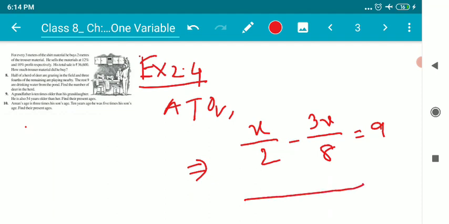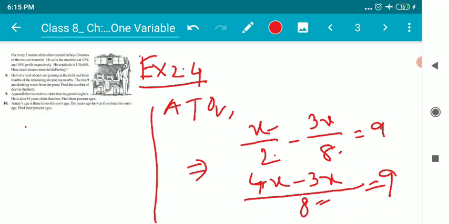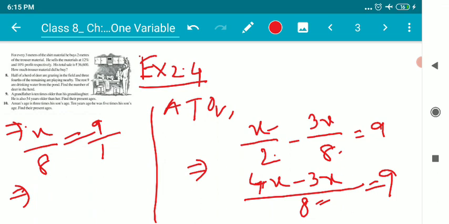The LCM of 2 and 8 will be 8. 8 divided by 2 is 4, and 4 into x results in 4x. Minus 8 divided by 8 is 1, and 1 into 3x is 3x, is equal to 9. Now children, from here I'm starting. 4x minus 3x results in x by 8 equal to 9. So 9 can be written as 9 by 1. No issues in that. Now we'll go for cross multiplication. So x is equal to 8 nines are 72.